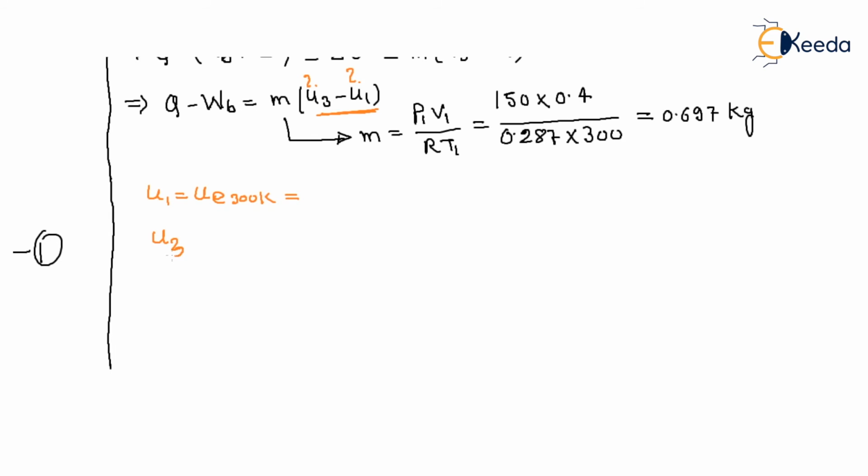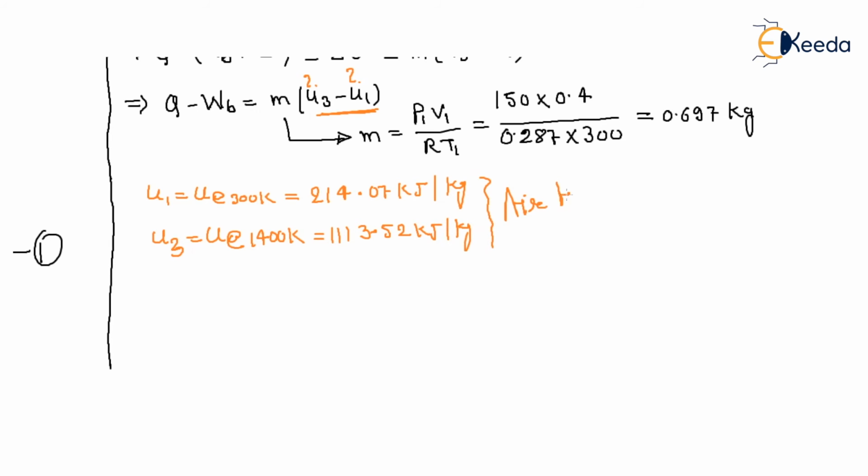U3 is what? U at 1400 Kelvin. So what is that? 214.07 kilojoule per kg. And what is that? 1113.52 kilojoule per kg. This is from your air table, right?